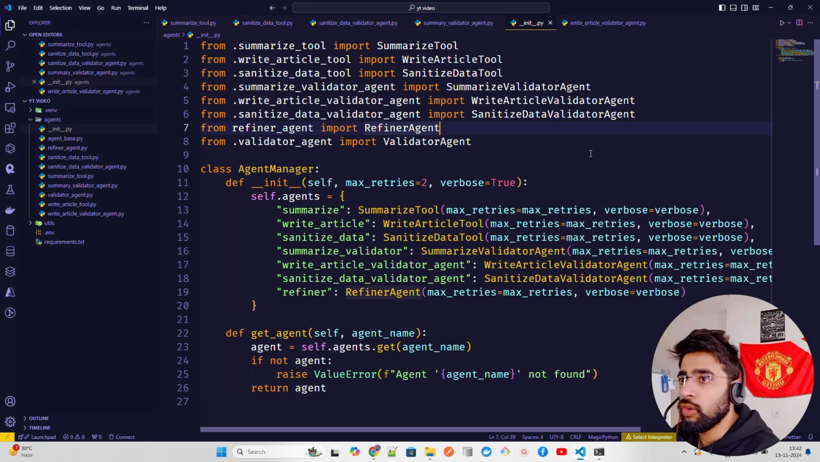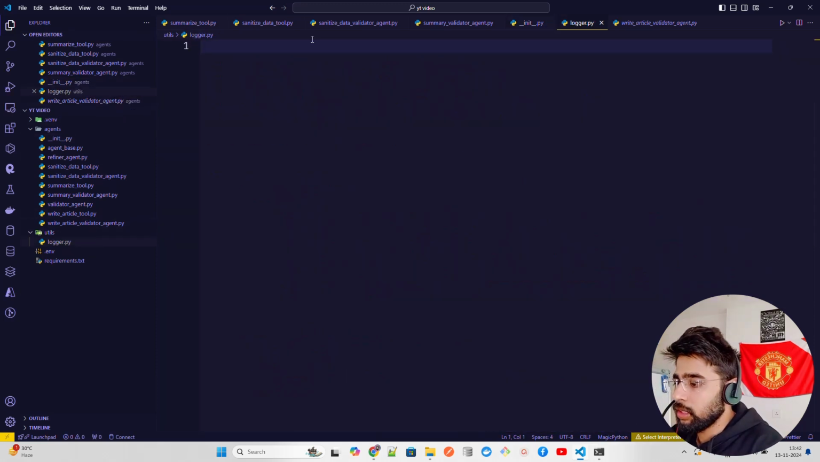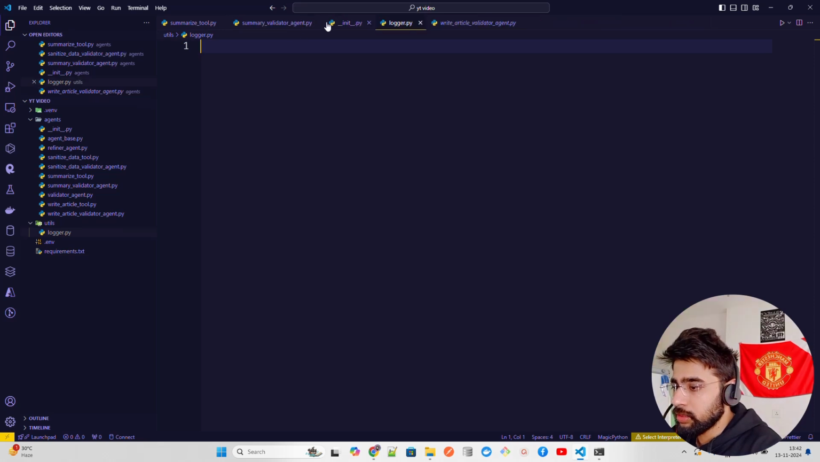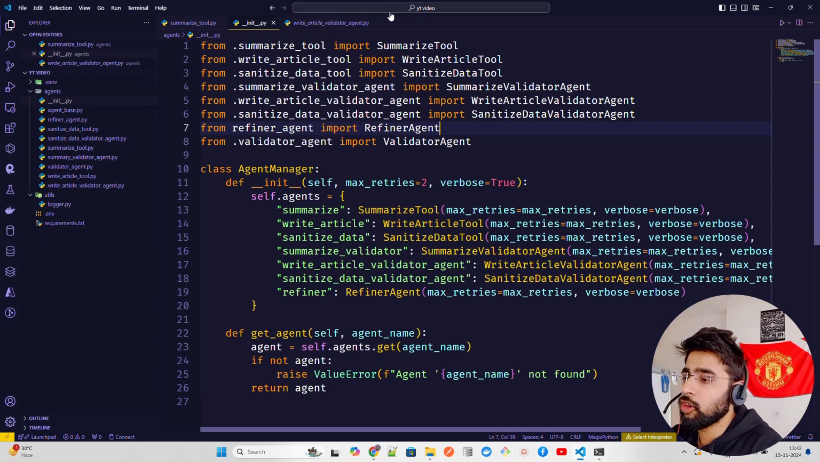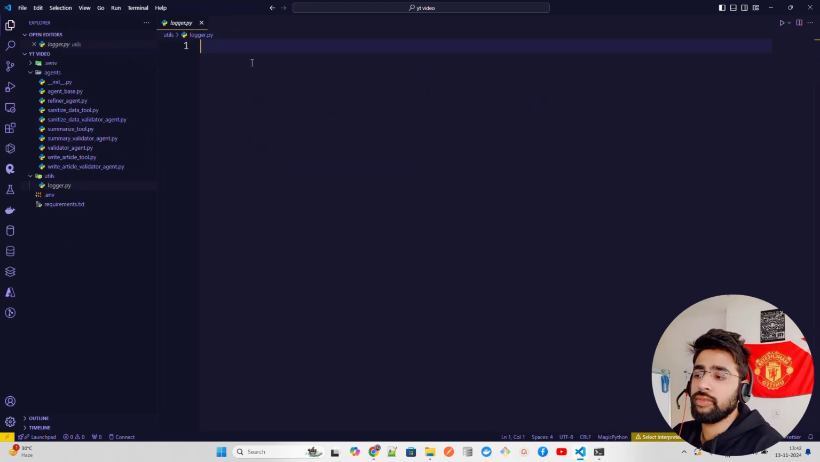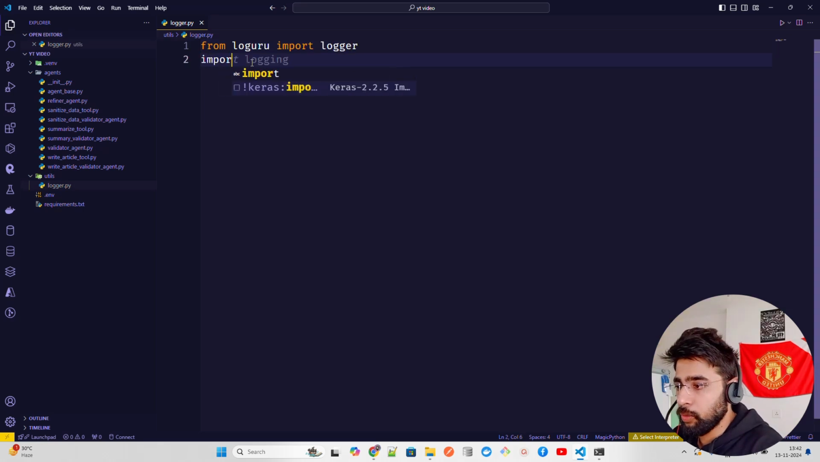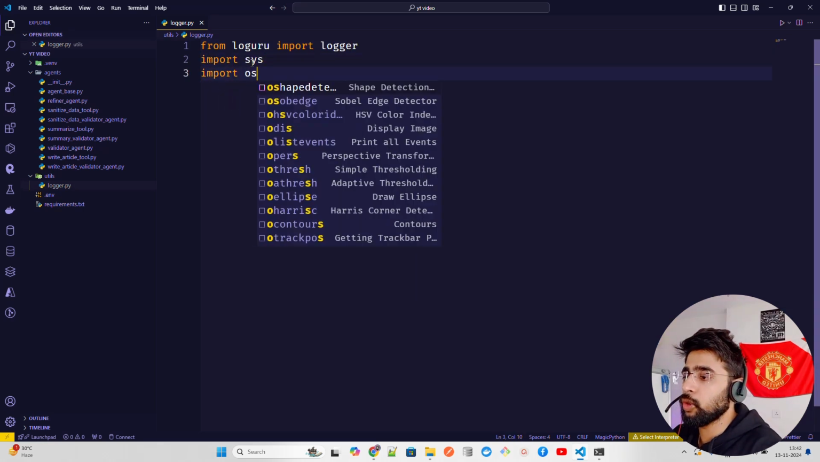Okay, so in the utils folder, we're going to create a logger.py file, a very simple file. Let me just get rid of all of these. Now we have to write two more things, logger.py and app.py, which is our entry from Streamlit. Now in the logger file, we're going to use from loguru import logger, and then import sys and then import os.